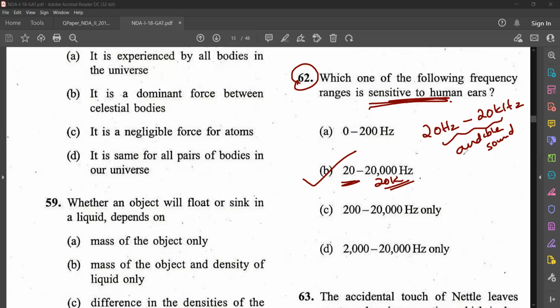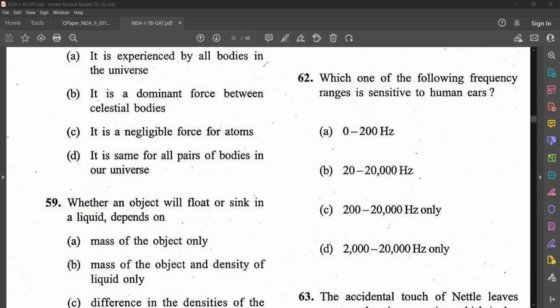Now, below 20 hertz we call infrasonic, and greater than 20 kilohertz we call ultrasonic. Below 20 hertz, infrasonic; above 20 kilohertz, ultrasonic. So the audible range is between 20 hertz and 20 kilohertz. So that is about audible sound.